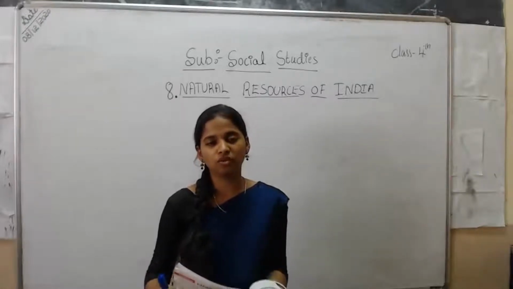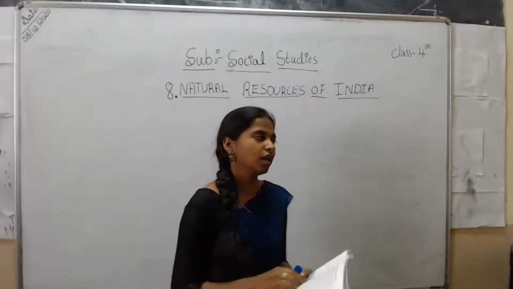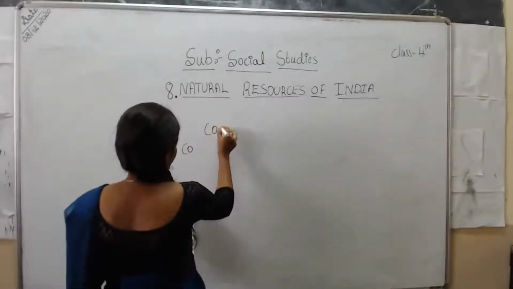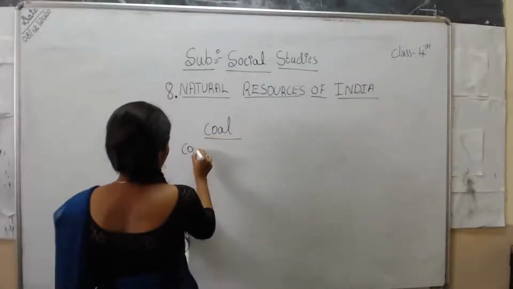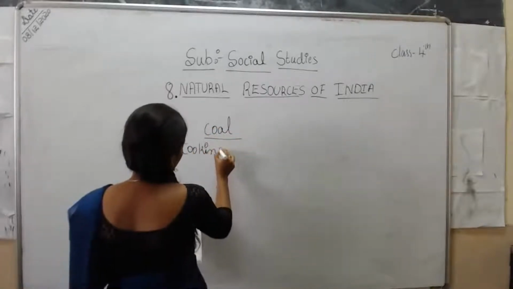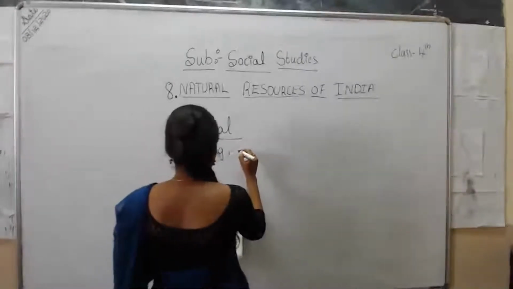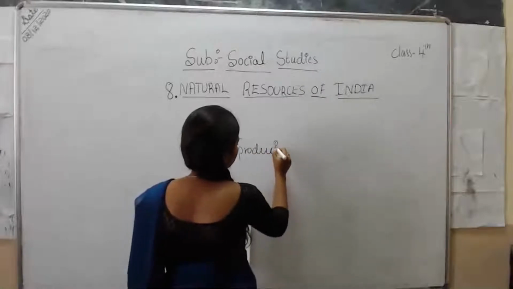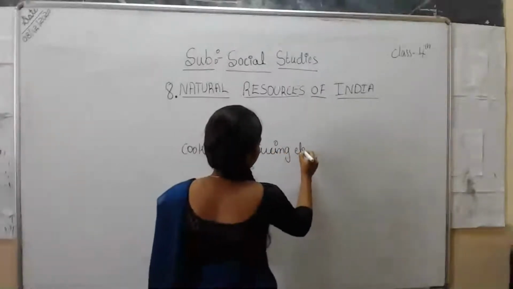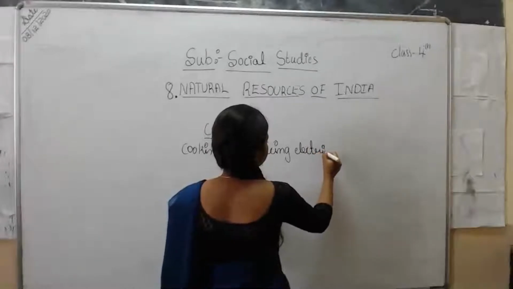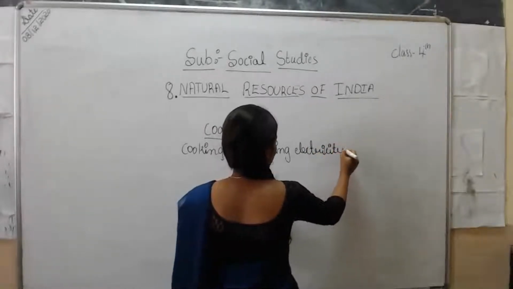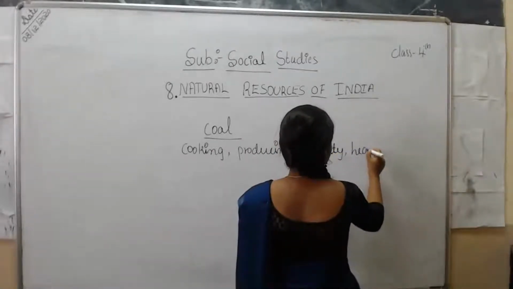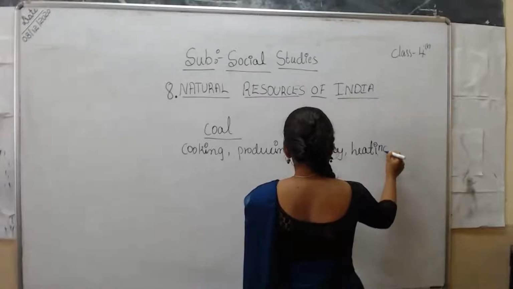This coal is used for many purposes, like cooking. First we discussed coal, which is used for cooking. It is also used in producing electricity and for heating purposes.